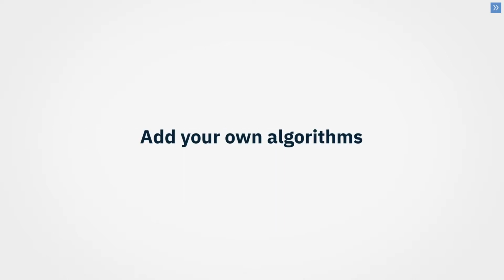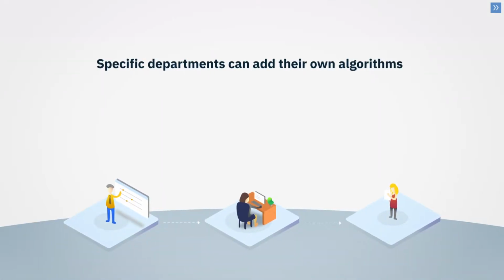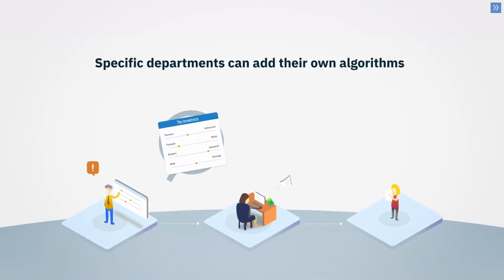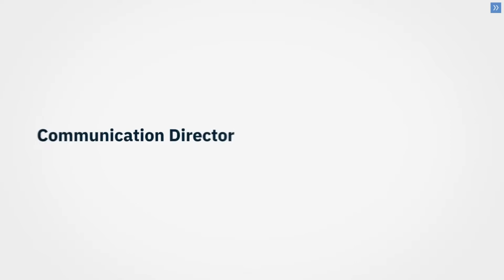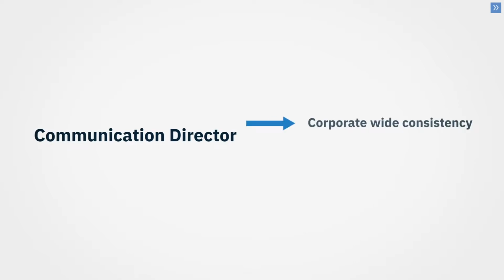Augmented writing is based on algorithms that we have developed in-house and algorithms and rules that you find very important to load in the system. Next to a company-wide content and branding configuration, specific departments can add their own algorithms to help them successfully reach their KPIs.